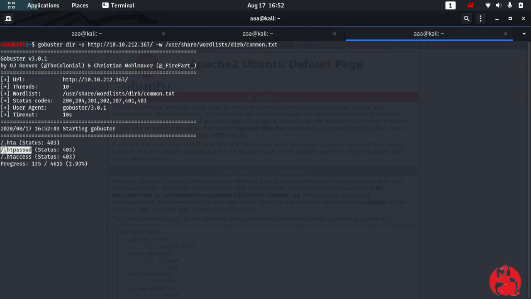So it found these three pages, but all of them are status 403, so we cannot access them.